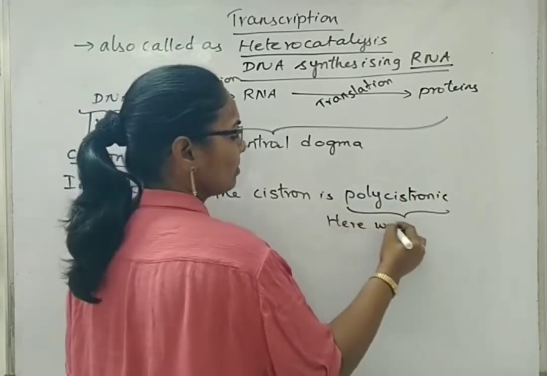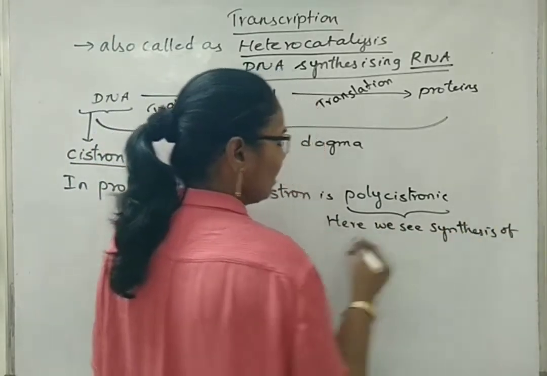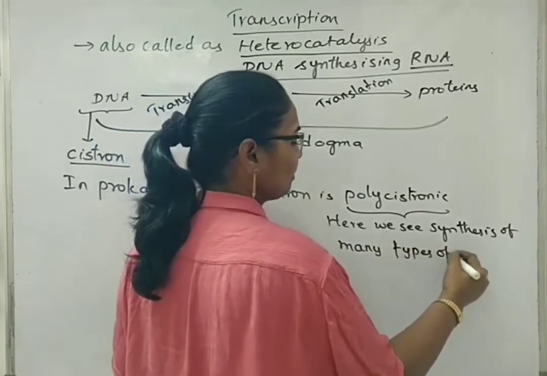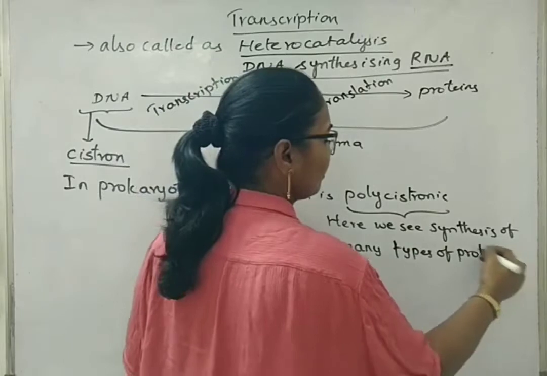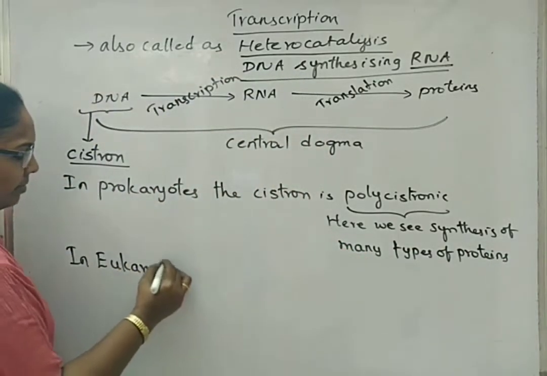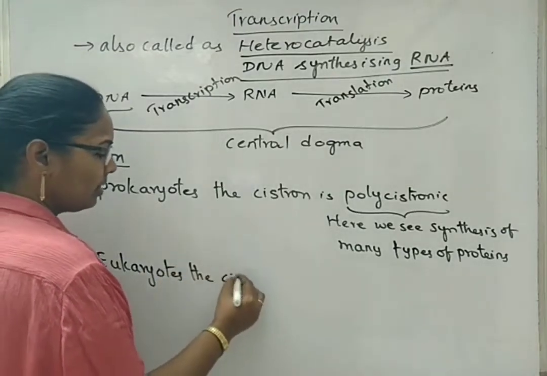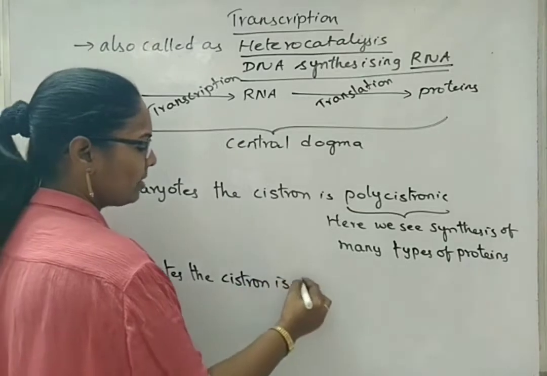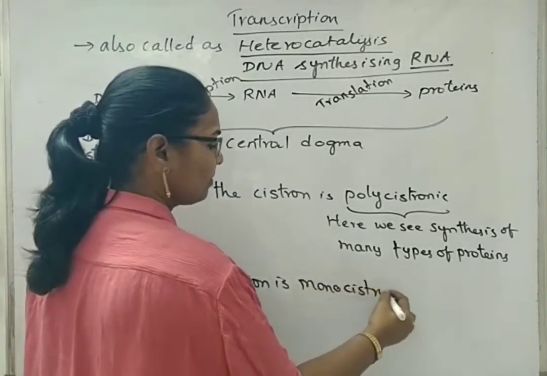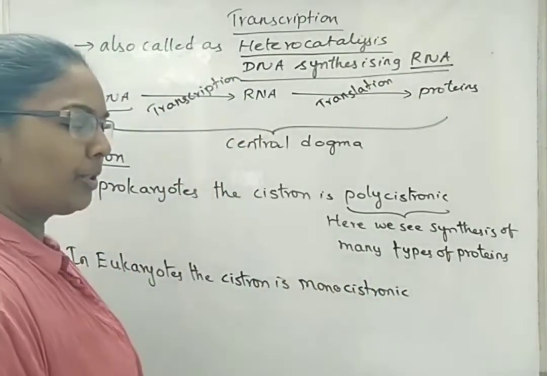Here we see synthesis of many proteins, many types of proteins. In eukaryotes, the cistron is monocistronic, means at a time only one type of protein is synthesized and later another type of protein is synthesized.